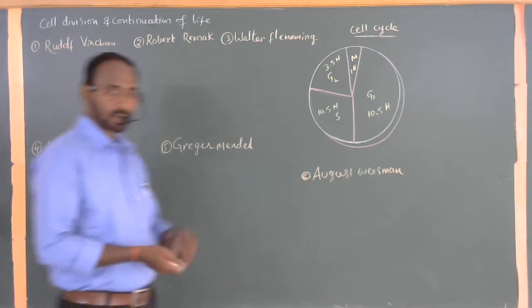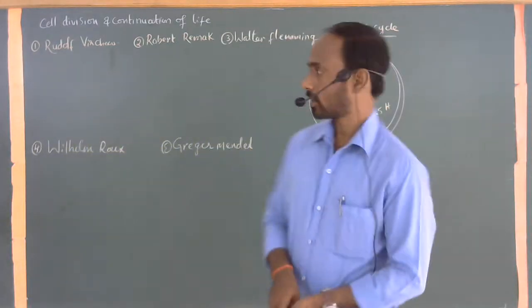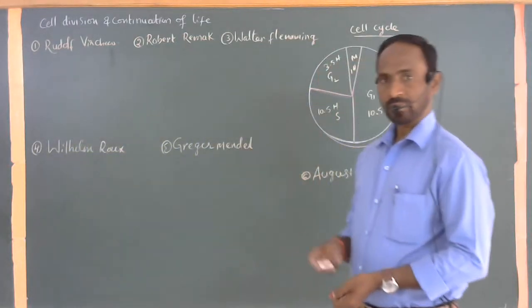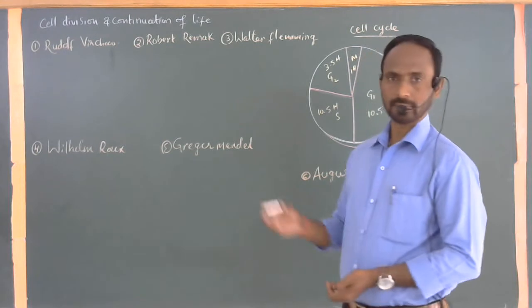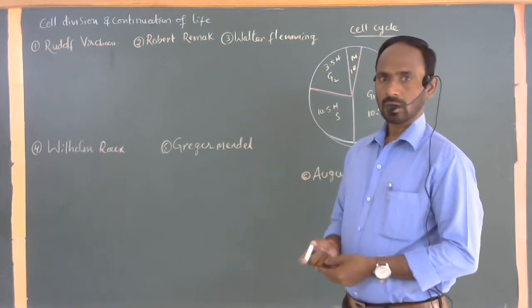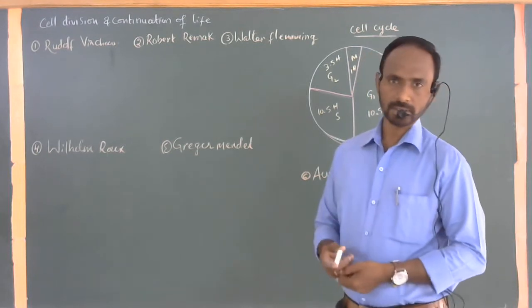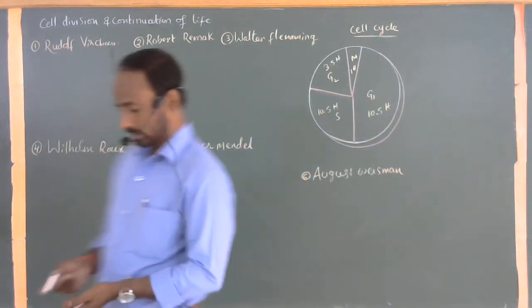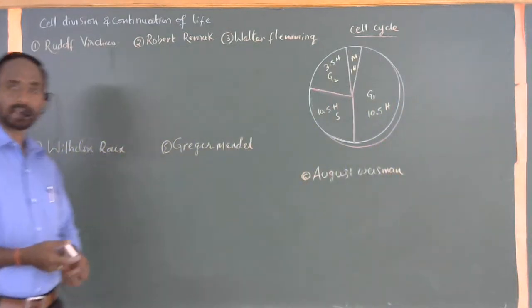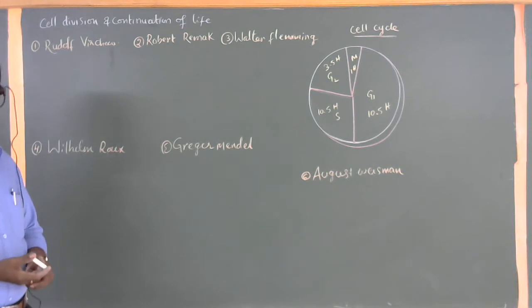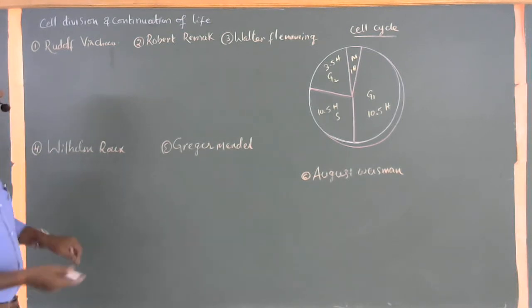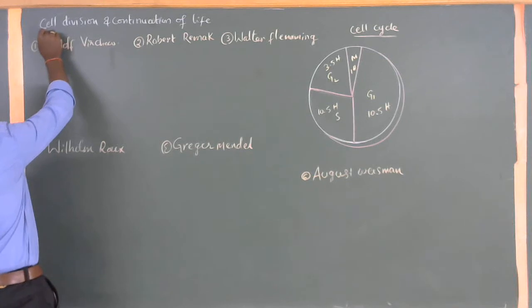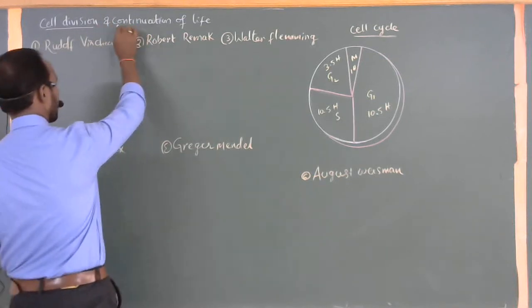Previously, we completed the structures of reproduction, I mean human male and female reproductive systems, cell division processes, and in flowering plants, the arrangement, process of fertilization, pollination, up to the formation of the seed also. This is a new topic today: cell division and continuation of life.